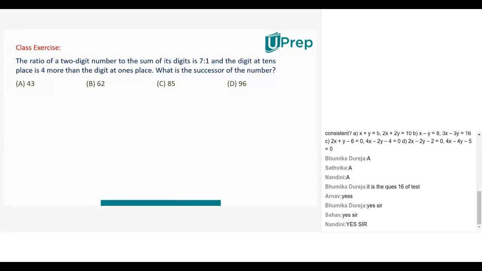What is it saying? The ratio of a two-digit number to the sum of its digits is 7:1. And the digit at the tens place is 4 more than the digit at the ones place. So what is the successor of this number? Good question. Think of it.